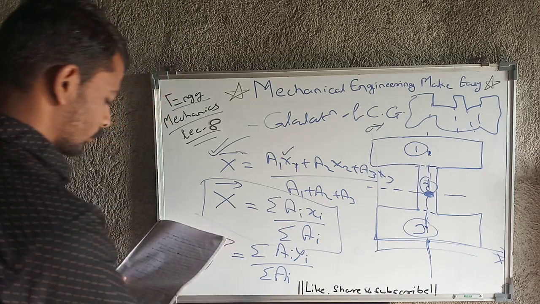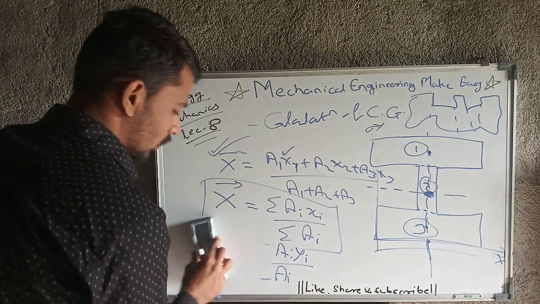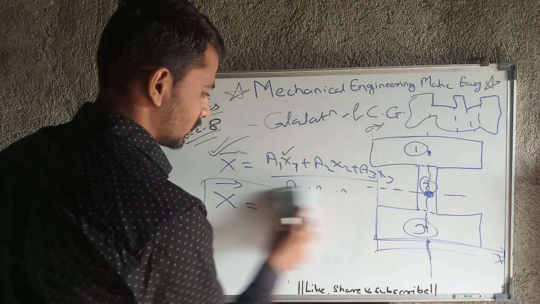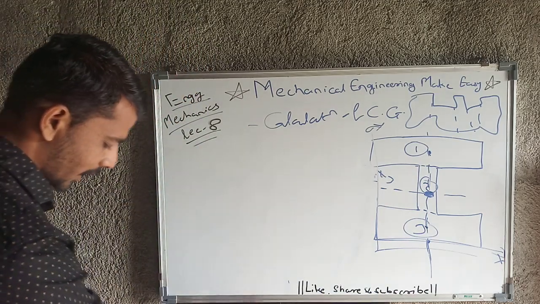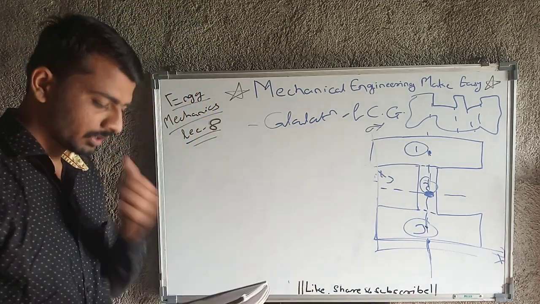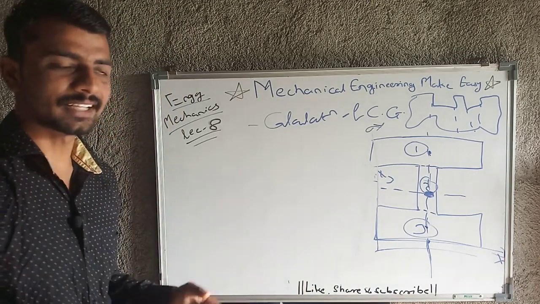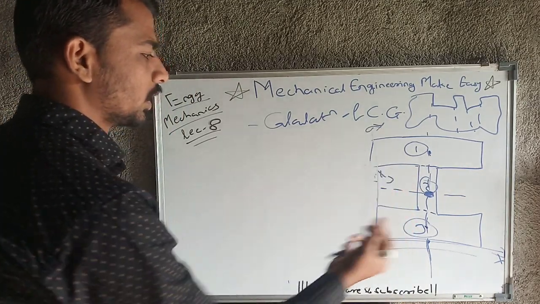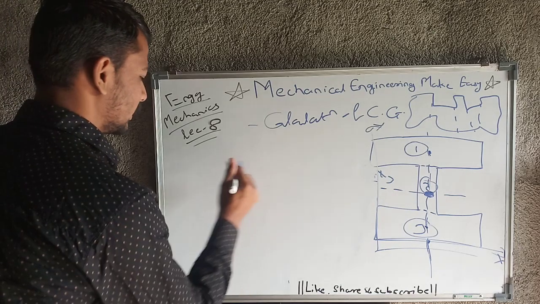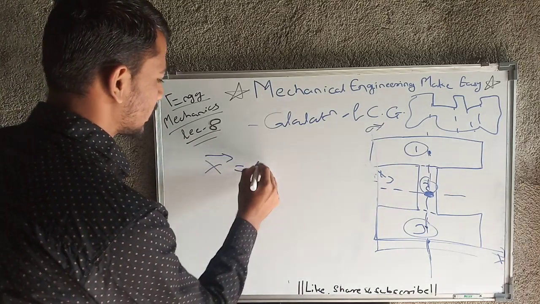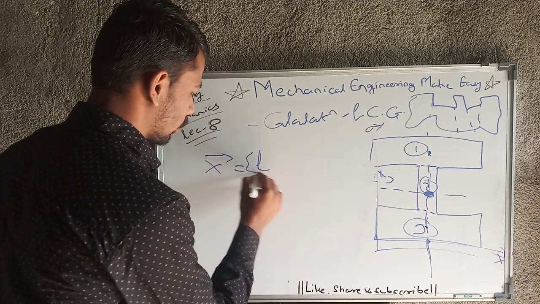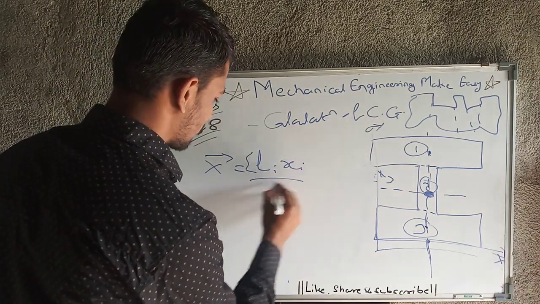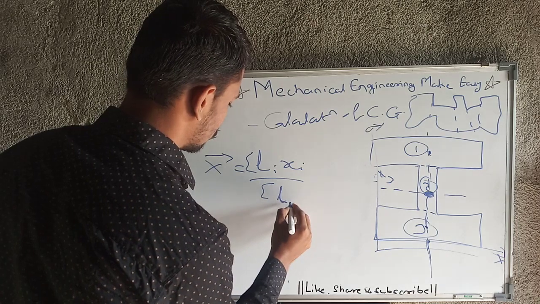Again there is one term that is remaining here. In some cases there may be chances that we will consider only a 1D figure. In that case x bar equals summation of li xi upon summation of li.